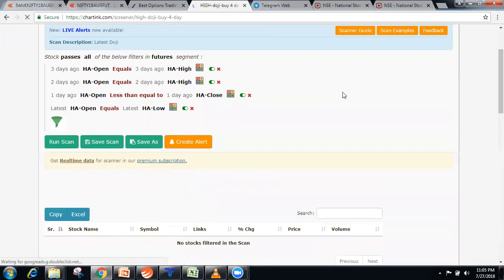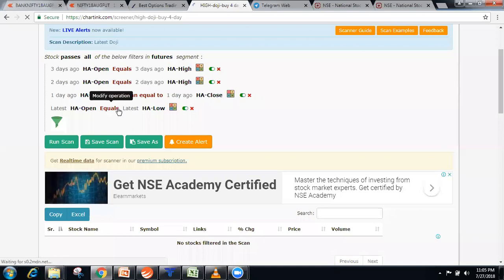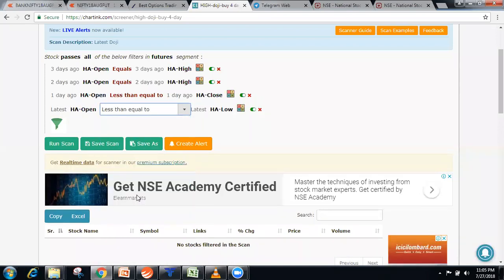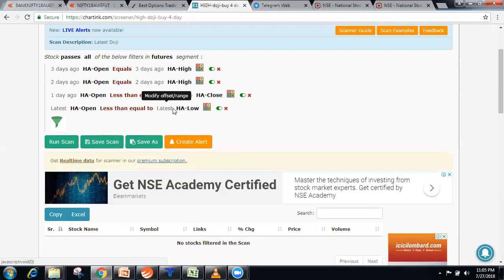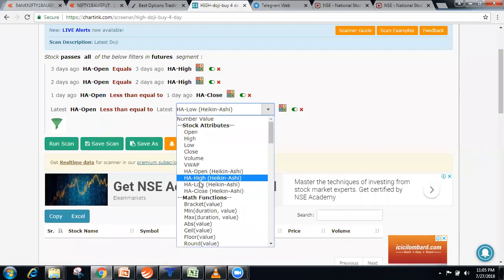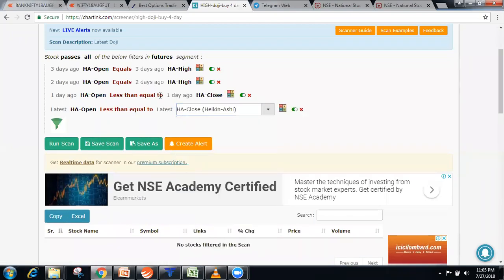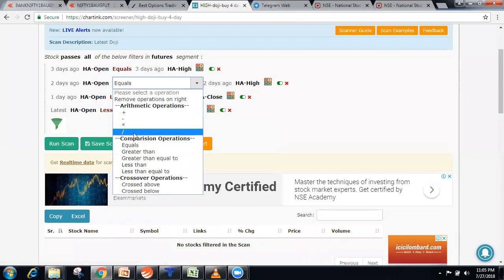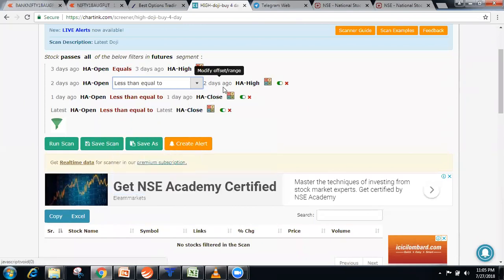What I will do is make it here: open less than or equal to close. Let's see if I'm able to find a doji.